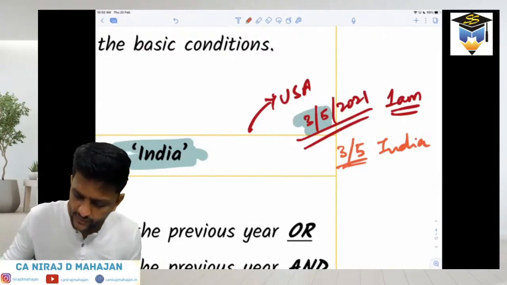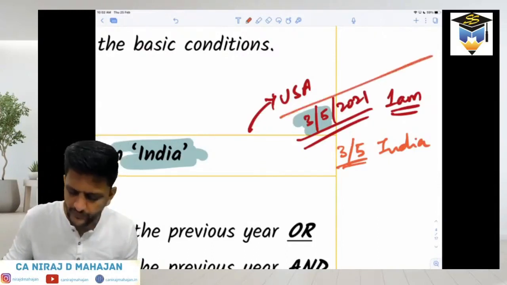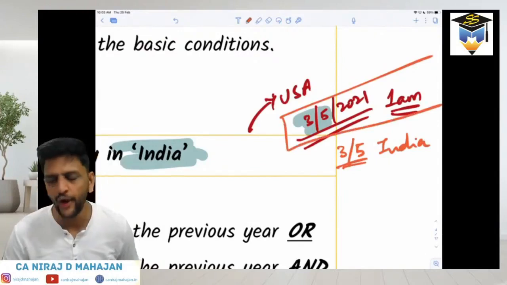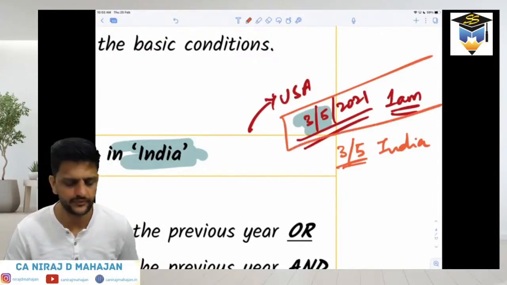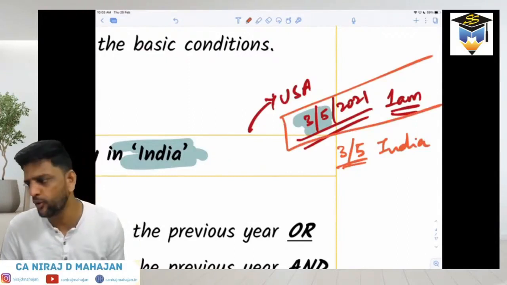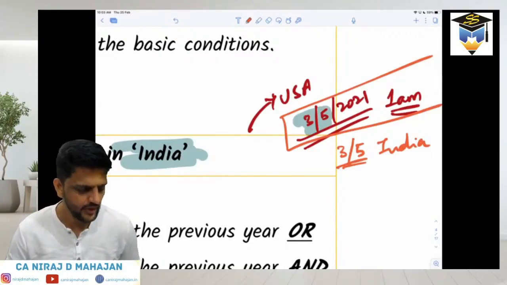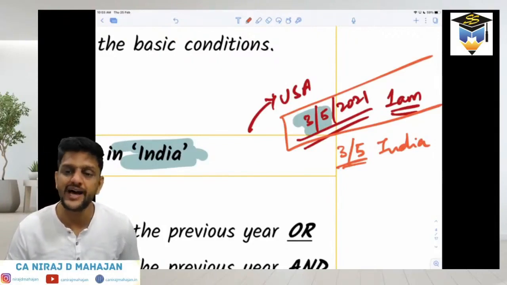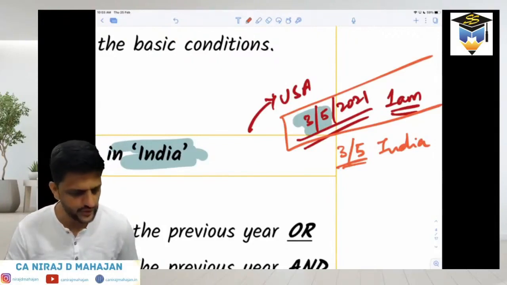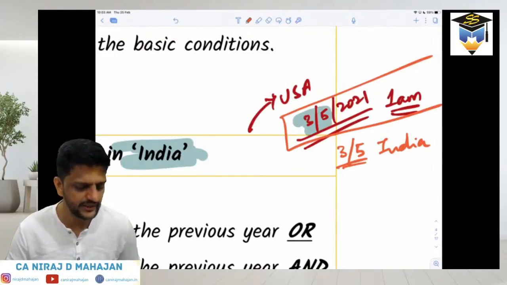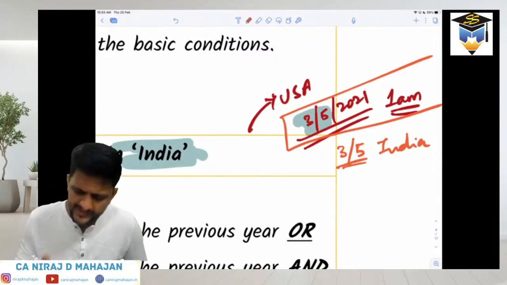So on the Indian immigration, he was stamped to exit on 3rd May, 1 a.m. On the Indian airport, he was stamped on his passport on 3rd May, 1 a.m. So even 3rd May is considered as within India. Understood? So basically the date on which it is stamped on the passport, practically that date is considered as India.